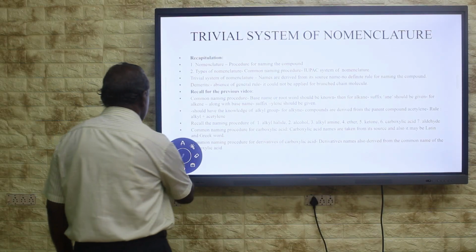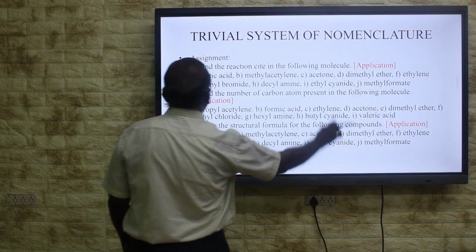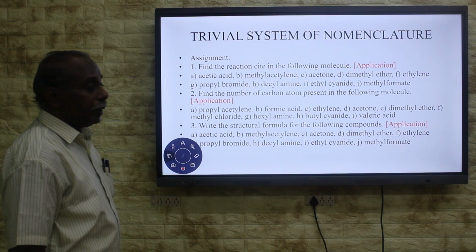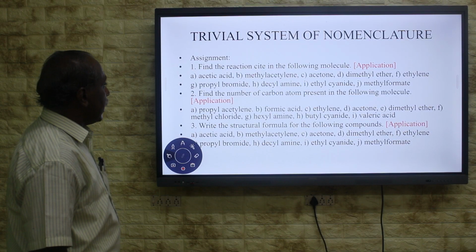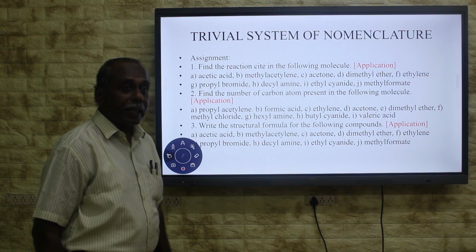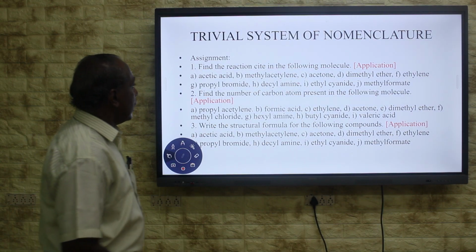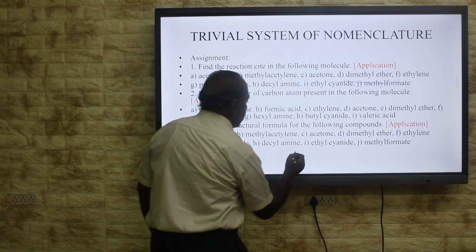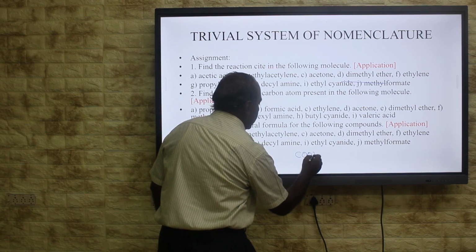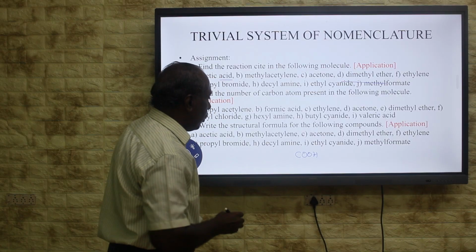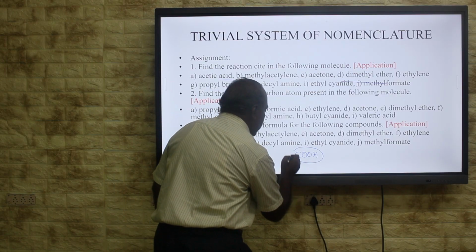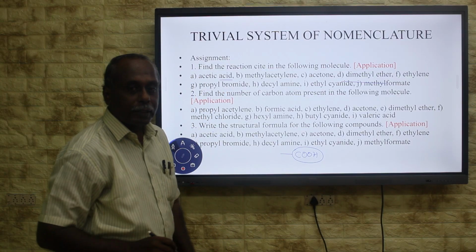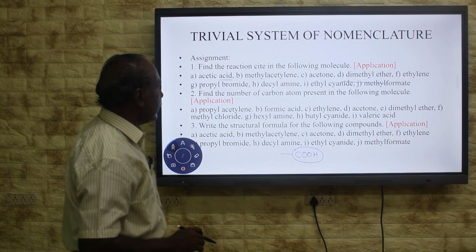Derivative names are also derived from the common name of this carboxylic acid. Then assignment. Find the reaction site of the following molecule. Here acetic acid, here acid will be given. Therefore, carboxylic acid is there. COOH is the reaction site. In that part alone reaction takes place. Here in the molecule reaction takes place only in COOH, remaining part is unaffected.